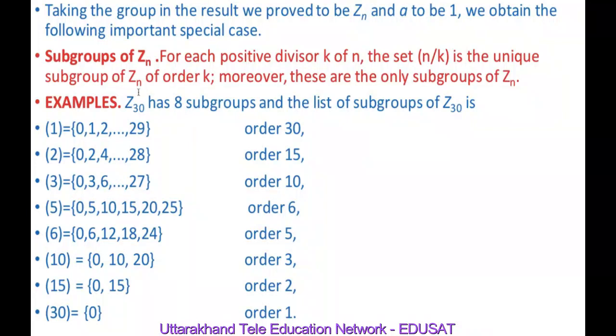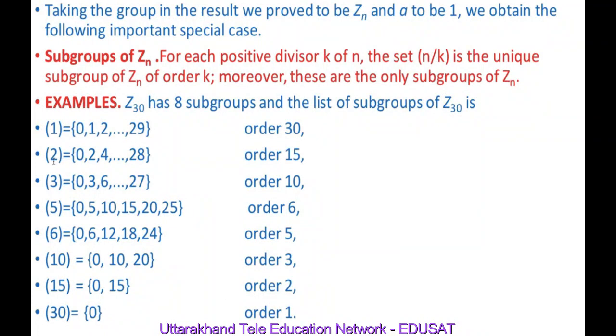We consider the case of Z30. We have seen that the divisors of 30 are 1, 2, 3, 5, 6, 10, 15 and 30. These are 8 numbers, so Z30 has 8 subgroups. And the list of subgroups of Z30, like in the previous case, we will write the subgroups of order 30, 15, 10, 6, 5, 3, 2 and 1. So the cyclic group generated by 1 is 0, 1, 2, up to 29.